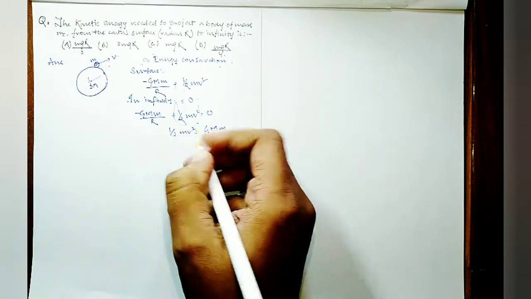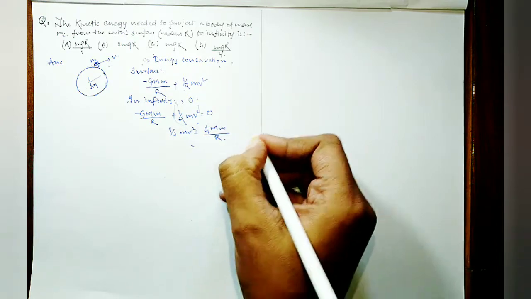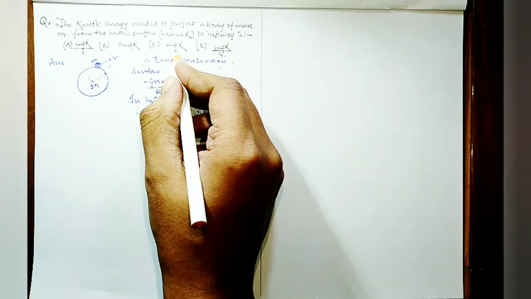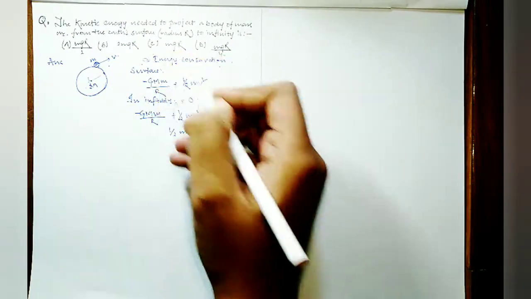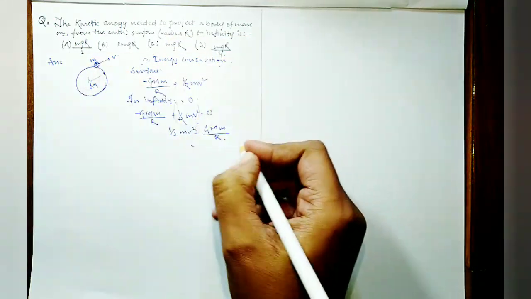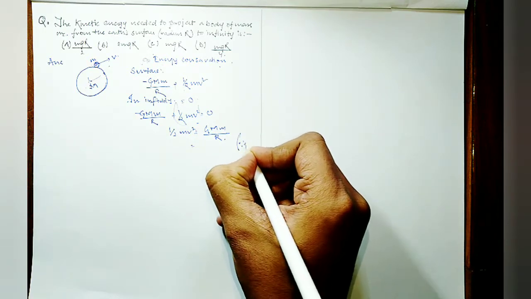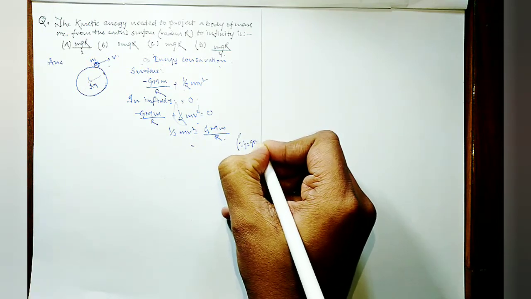Now the kinetic energy here is asked. We know the options have acceleration due to gravity in them, so we have to transform it. We know that small g is equal to GM by r square.